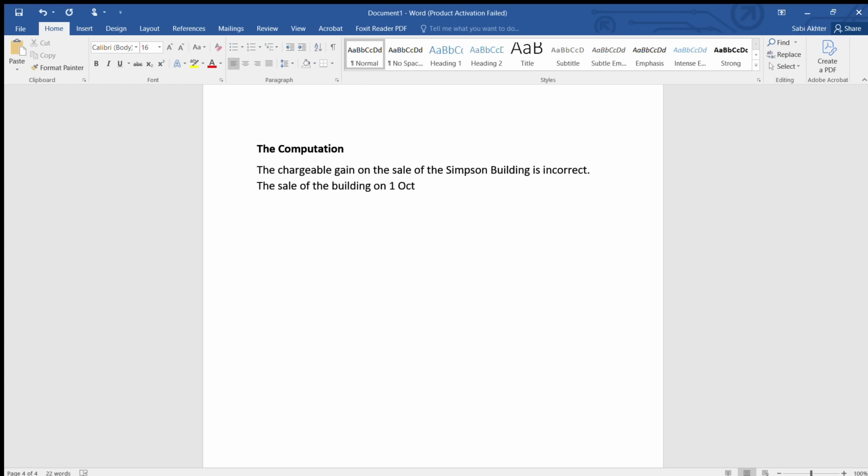So for 1st October 2021, will have taken place at no gain, no loss. See, you can refer this back to my lecture where I've explained you 75% group, the capital gain group. The rule is mentioned there that anything sold among the 75% group, capital gain group, will be at no gain, no loss. That rule came from there.